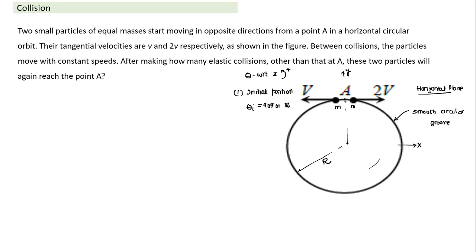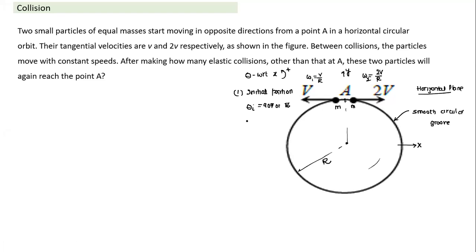We can do it in a couple of ways. One way of thinking is that it doesn't move in a straight path, so this particle will have angular velocity omega 2 equal to 2v by r, and omega 1 will be equal to v by r. So since the angular velocity is twice, in the same time, whenever it has an angular displacement of theta, the other will have an angular displacement of 2 theta.